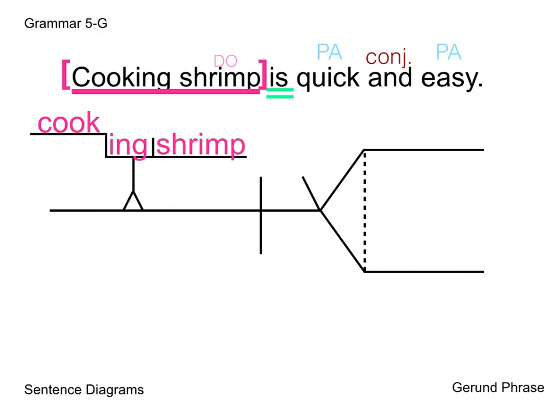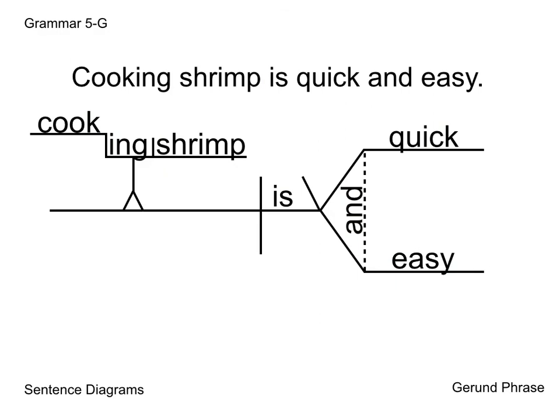Now we can fill in the rest. We have is as our verb, and as our conjunction, and then quick, easy as our predicate adjectives. And that's going to be how you diagram the sentence cooking shrimp is quick and easy. Pretty straightforward again. It's just all about identifying your parts of the sentence.